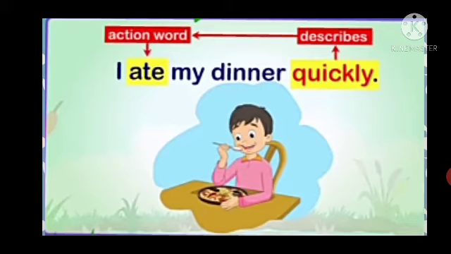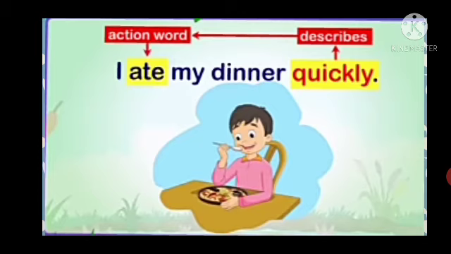Let us see one more example. I ate my dinner quickly. Now here ate, that means eating. Eating is an action word. And what is it telling more about eating? How did he eat his dinner? Quickly.